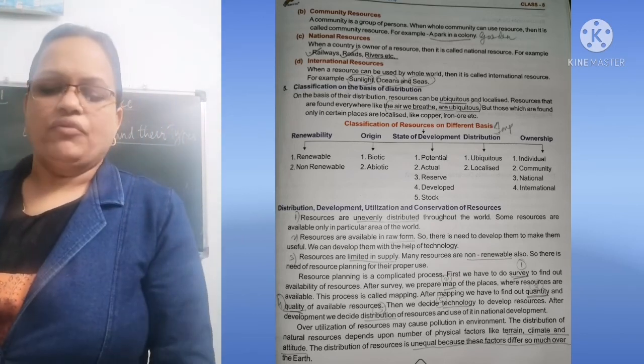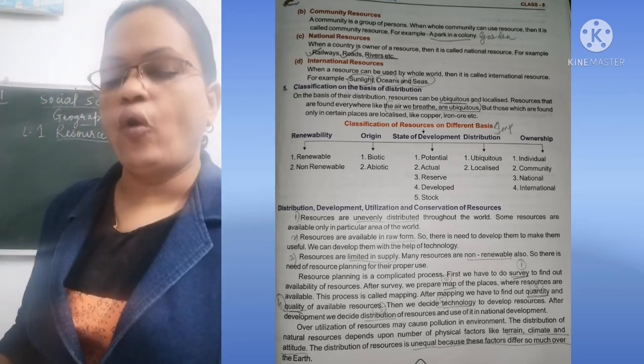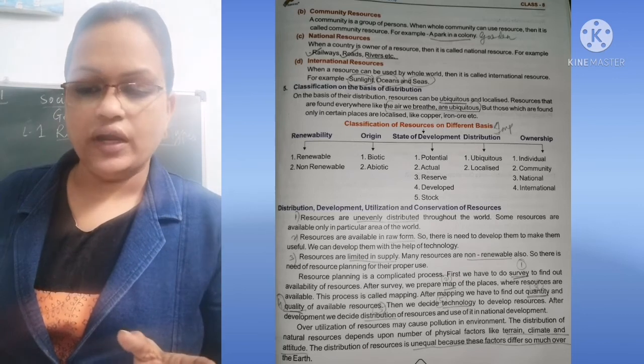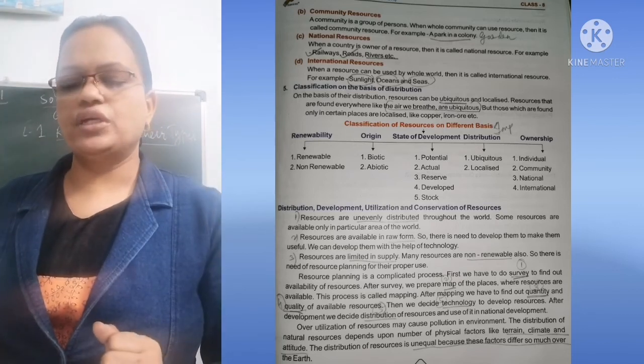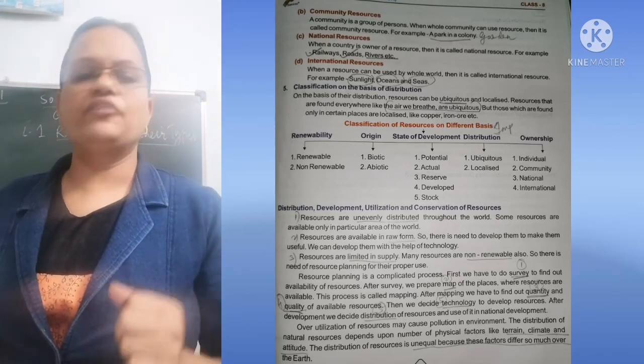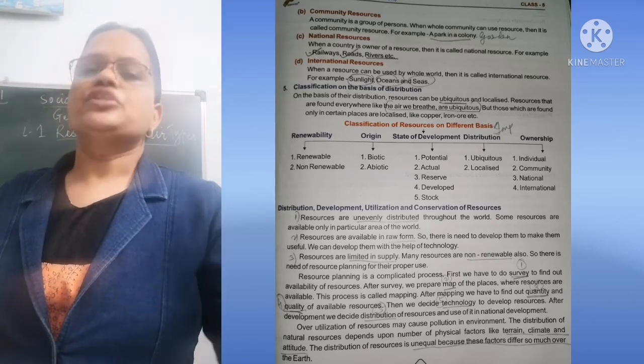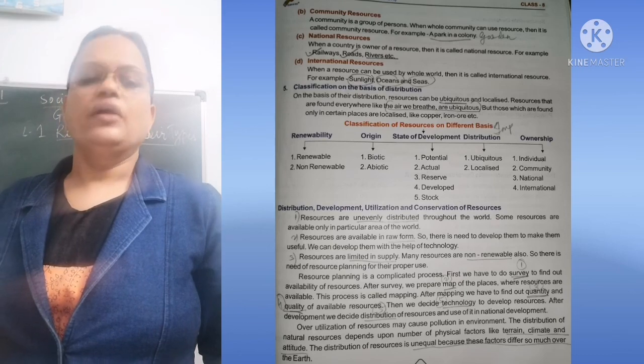International resources: when a resource can be used by the whole world, it is called an international resource. For example, sunlight is there, it is for the whole world. Then seas and oceans are also there. Got it?